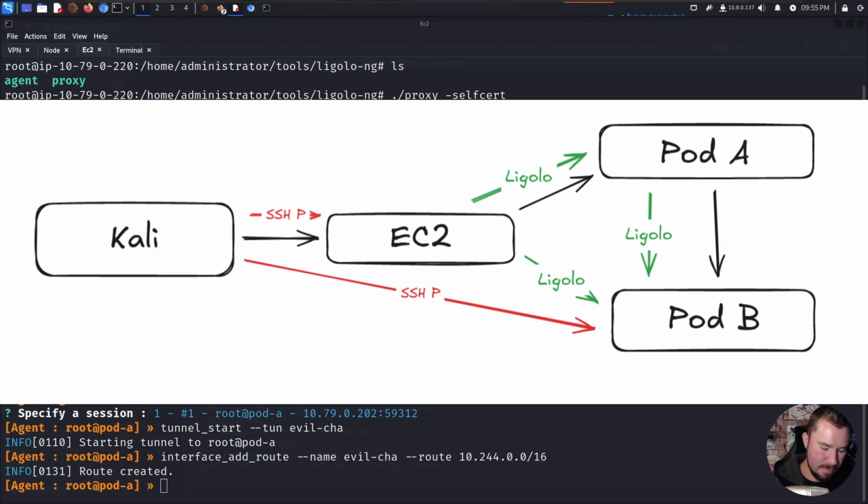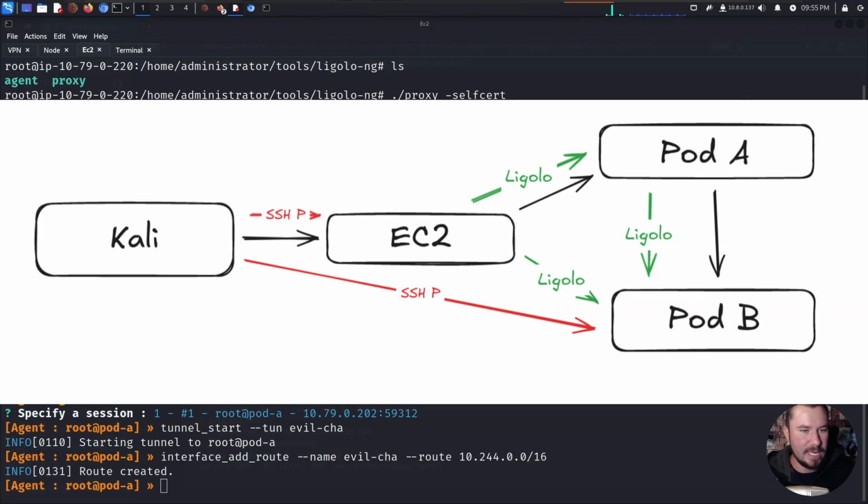We have my Kali box, and we have our EC2, and we have the node. Here's kind of how things are being set up. Our node is connecting back to our EC2, which is going to connect back to our Kali machine. So with our Kali machine, we can connect to the node. Confusing, but that's a little bit about what is going on. This right here is what we're setting up. This is our Ligolo NG tunnel.